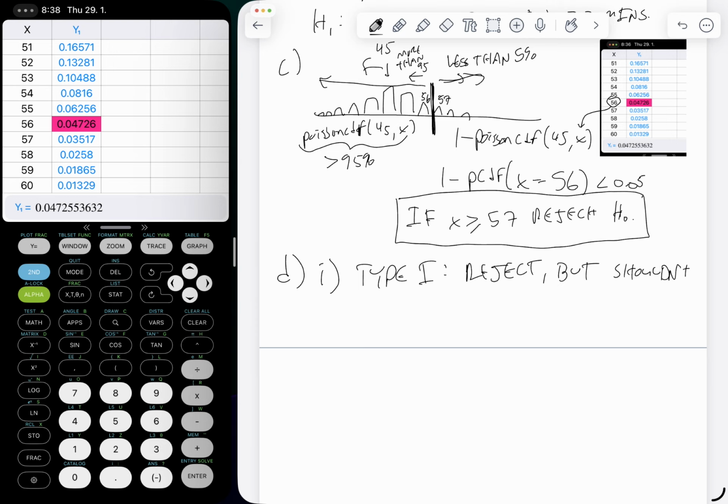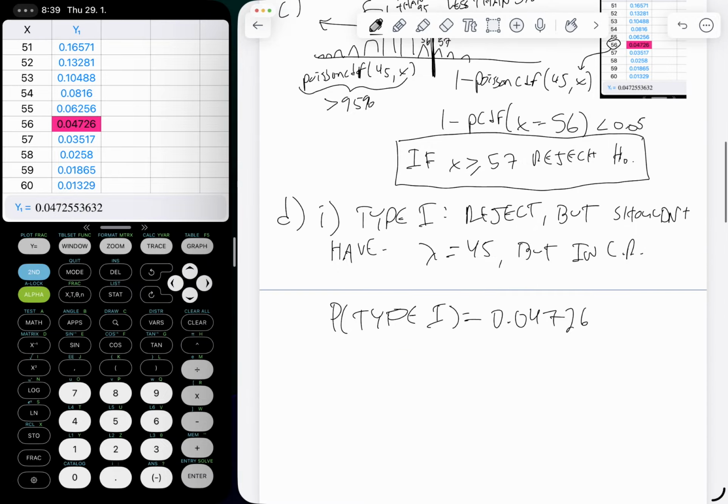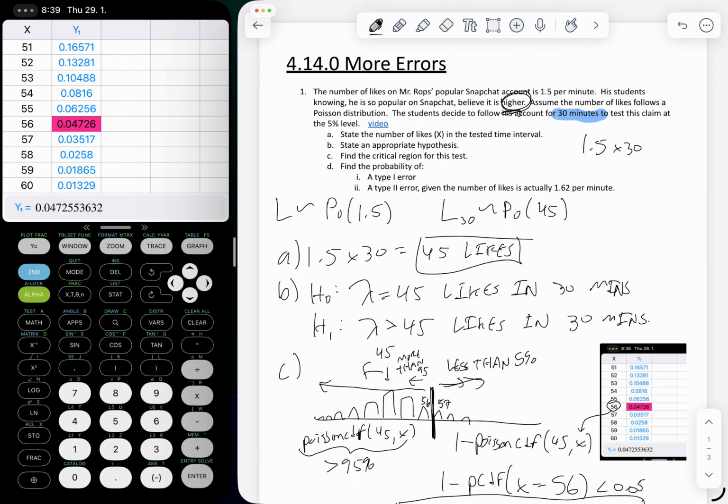What that means is that the lambda is indeed 45, but we were in our critical region. Well, the probability of that happening is exactly what we're looking at here. You just have to pick the first value that's under your alpha value. So in this case, the probability of a type 1 error is going to be 0.04726. Wonderful.